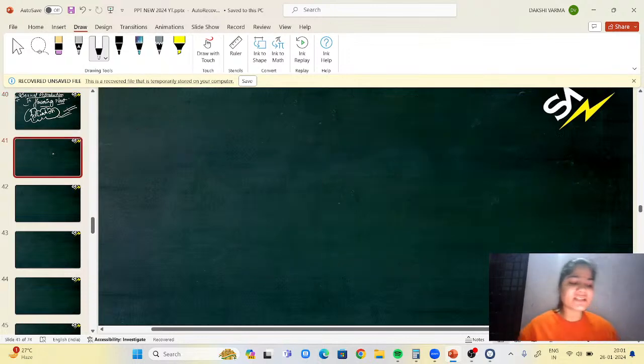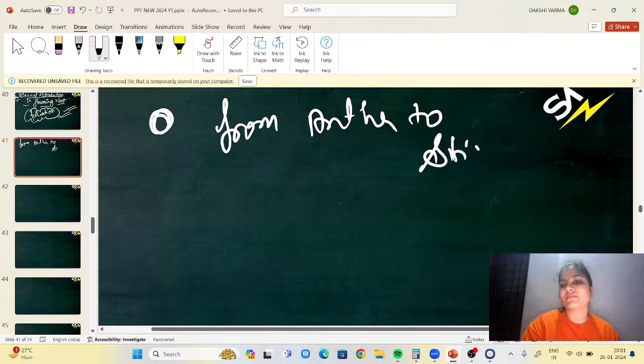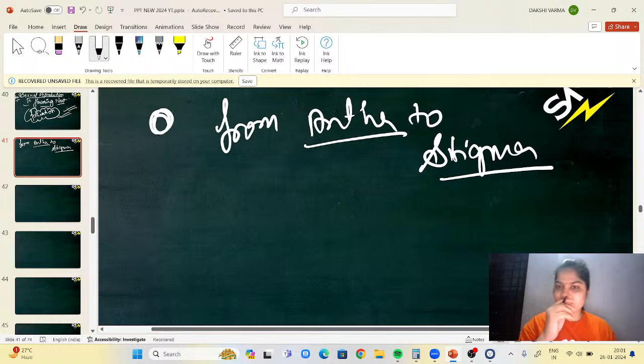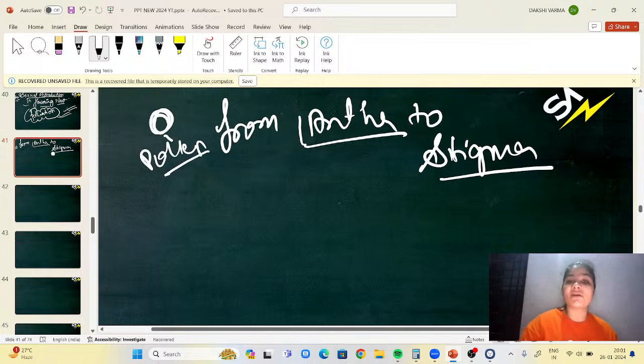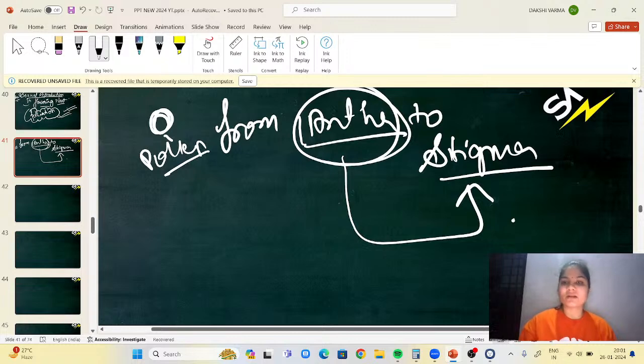Now, first of all, what do you mean by pollination? Pollination is nothing but transfer of pollen grain from anther to stigma. Stigma is the pistil part and anther is the stamen part. Now we know pollen grains are formed where? Pollen grains are formed in anther, and after forming in the anther, they are transferred to the stigma. Okay, next.